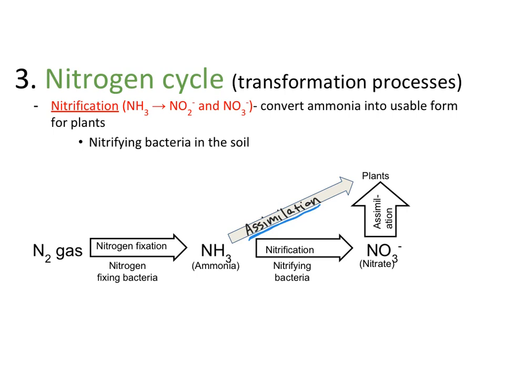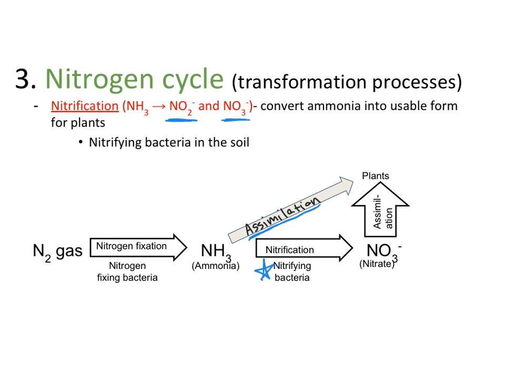So there's another process that happens, and we actually have more bacteria. Bacteria do a lot in this nitrogen cycle. We have nitrifying bacteria, and that nitrifying bacteria will actually convert this ammonia into nitrates and nitrites. So this NO2 minus and this NO3 minus. And these nitrates and nitrites, they're very usable by plants. So this is predominantly what we see in fertilizers. Fertilizers are really just adding nitrogen to the soil, specifically NO2, NO3, our nitrates and our nitrites.